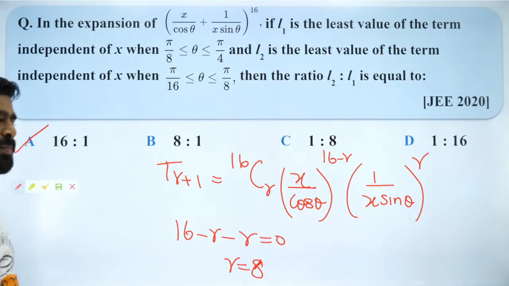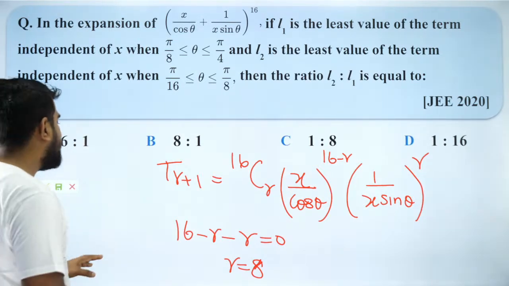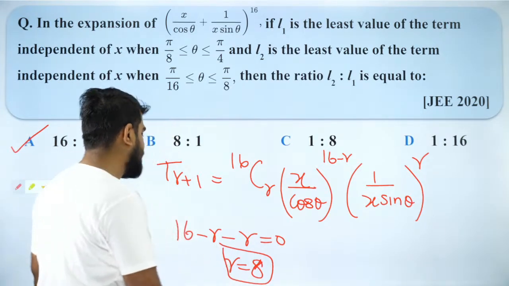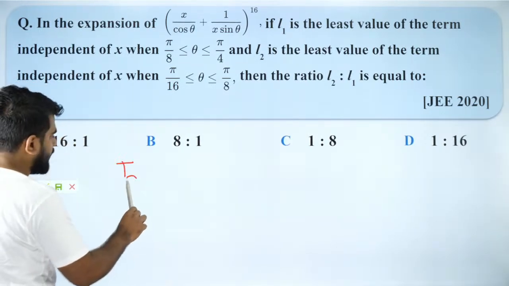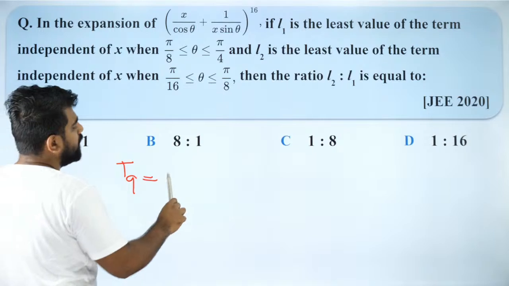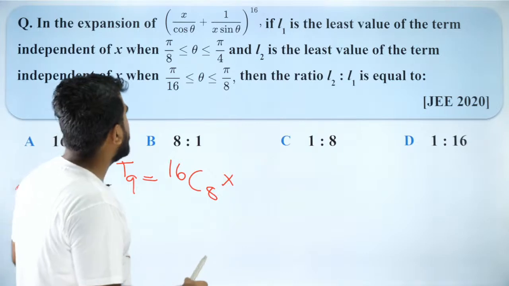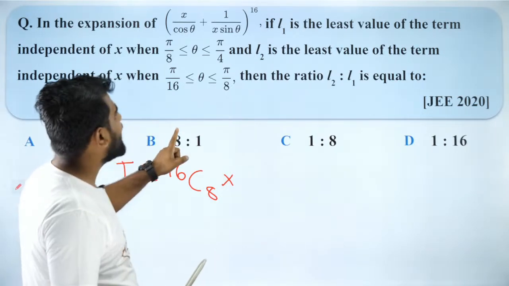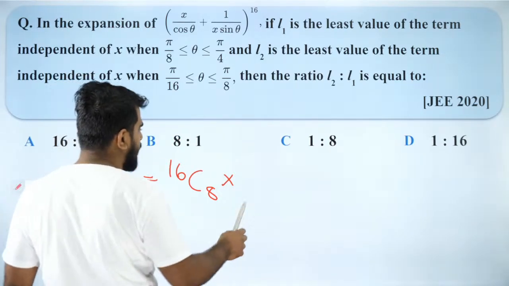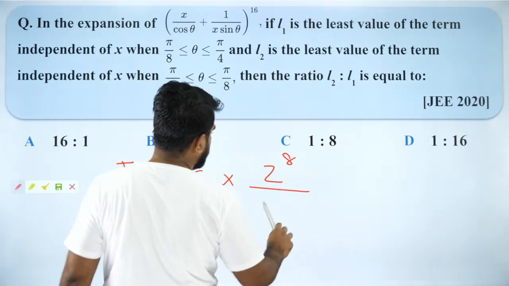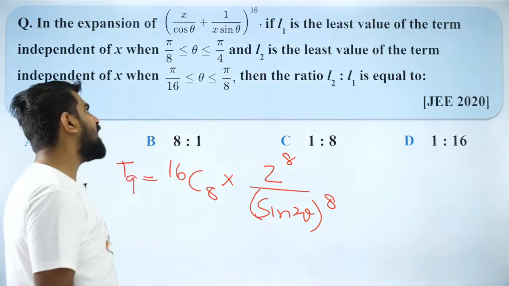Very good, Shakti. Absolutely, Nirupan, you're right. So guys, I hope everybody understood how r equal to 8 has come. After we get r equal to 8, I will get my term independent of x. So T9 is the term independent of x, which will be 16C8 into x^8/cos^8 theta into 1/(x^8 sin^8 theta). So I will multiply by 2^8 and I will get (sin 2 theta)^8. Is that correct?